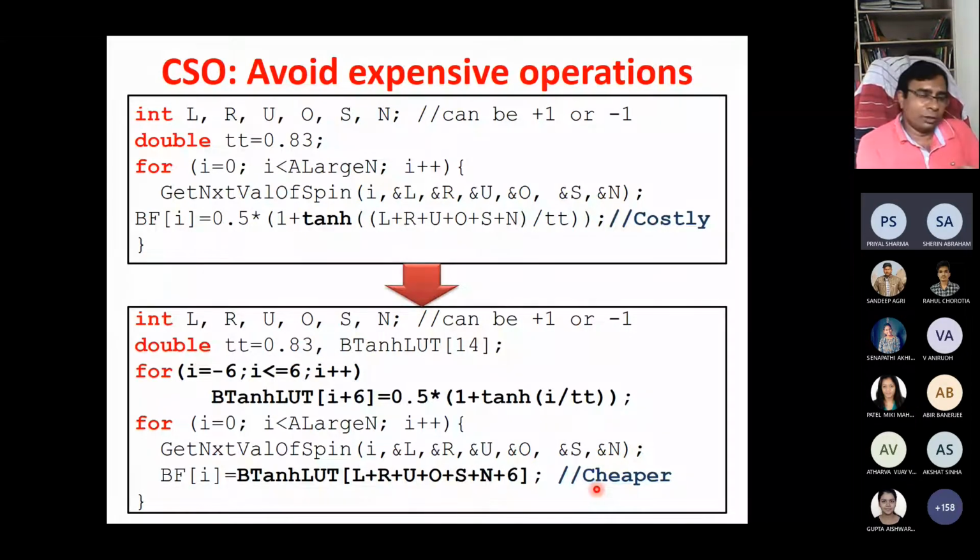If you know your code has this kind of thing, then only can you do this. Suppose you don't know that L, R, U, D, S, N are data dependent and don't know what the value can be, then you cannot do this. But if you know it can be from +1 to -1, then definitely you can.